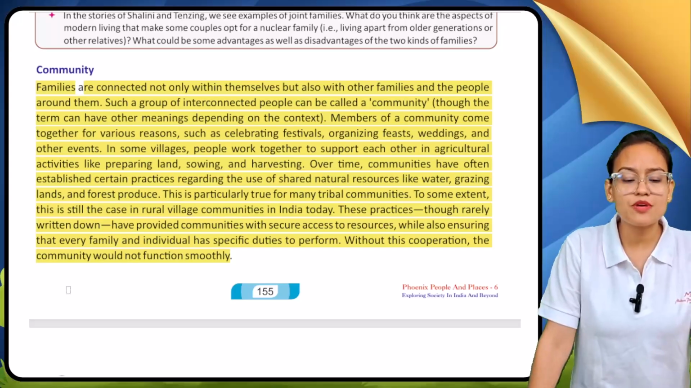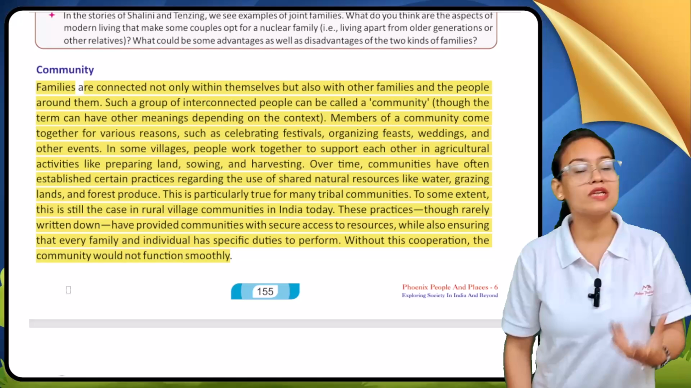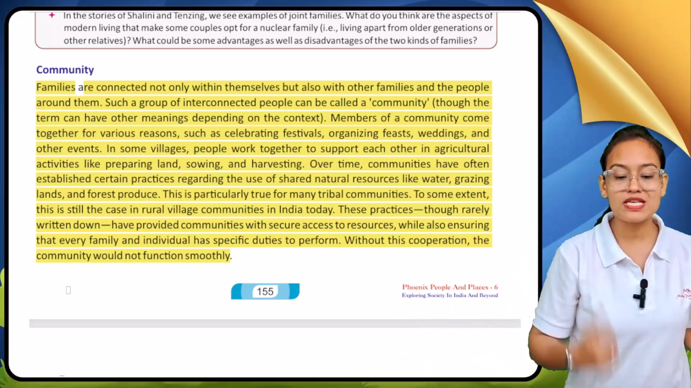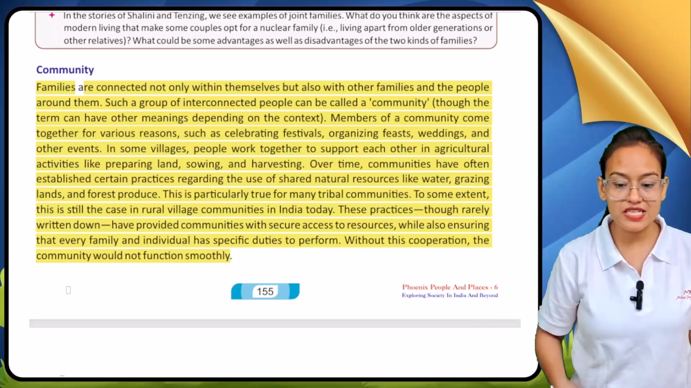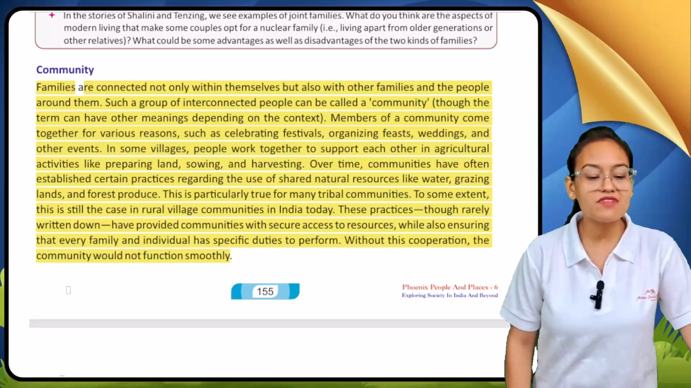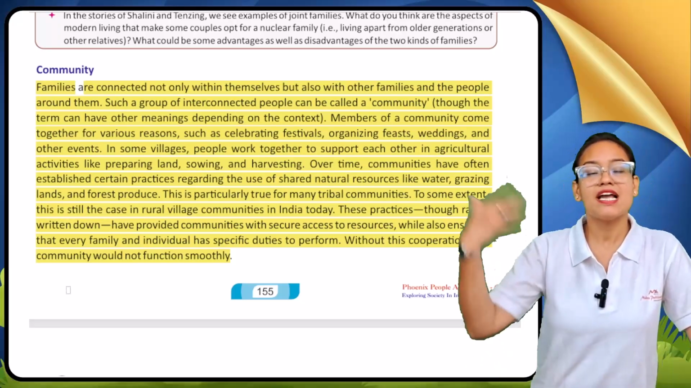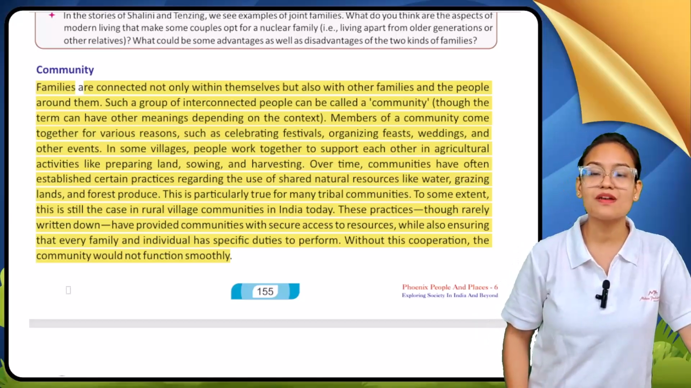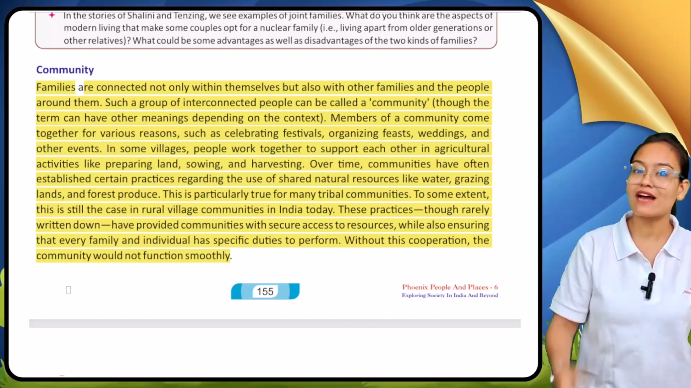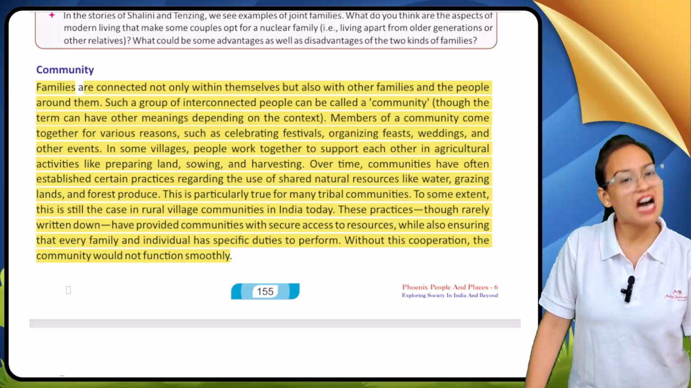Now, members of the community come together for various reasons. All the members who live in one community come together for various purposes, like to celebrate festivals, for organizing feasts, for attending weddings and other events. In some villages, people work together to support each other in agricultural activities. In rural areas, my dear students, the community people help each other in agricultural practices like preparing the land, sowing and harvesting activities.